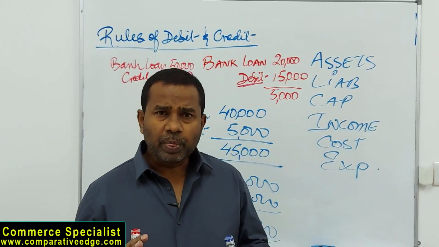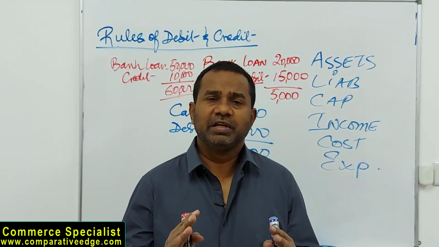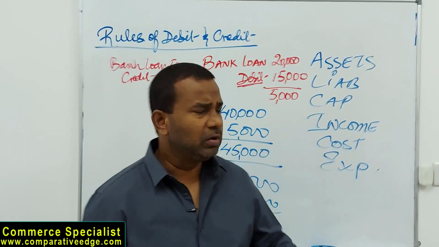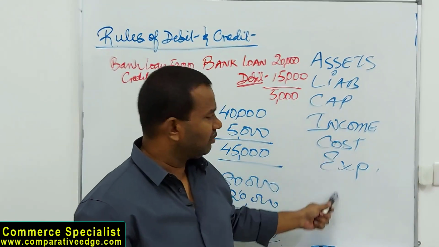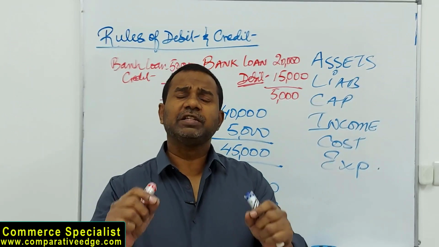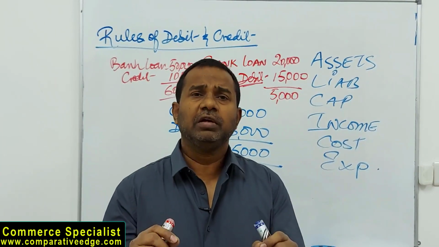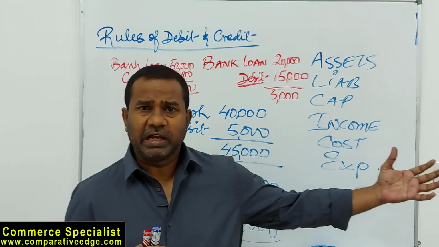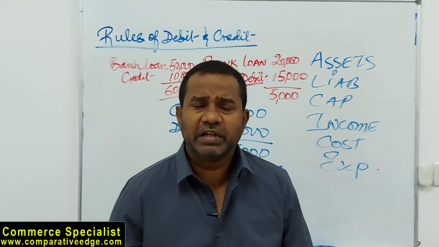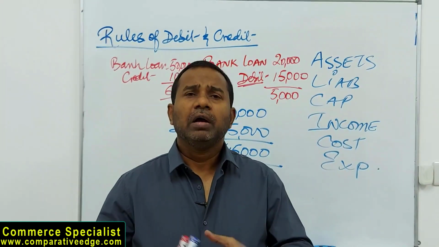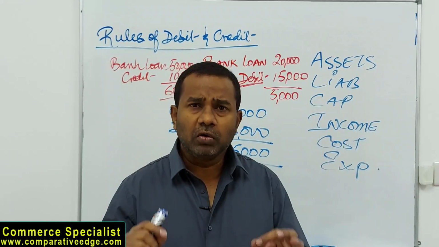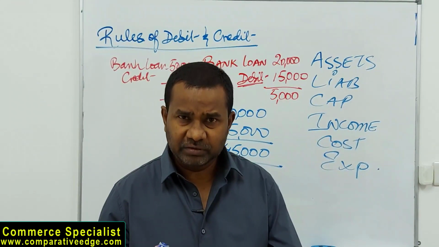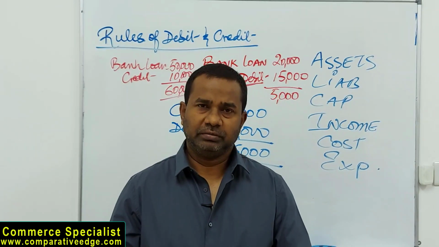So guys, now I'm going to summarize the rules of debit and credit for assets, liabilities, income, costs, and expenses. That's the bare basic you need to master accounting. I would say after teaching accounting for about 24 years now, if you don't know the rules of debit and credit, you don't know accounting.